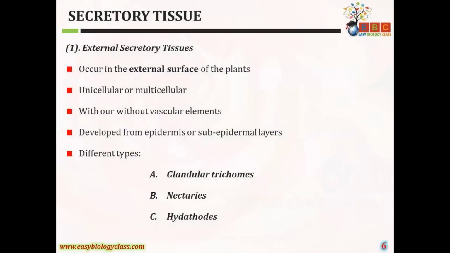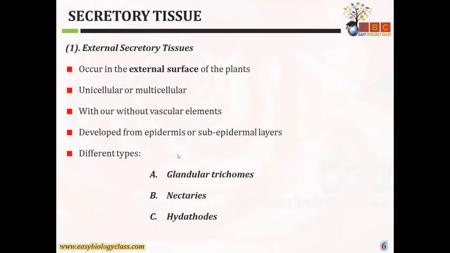These occur on the external surface of the plant, that is, on the epidermis. They may be unicellular or multicellular, with or without vascular elements, that is xylem and phloem, and are developed from the epidermis or subepidermal layer.